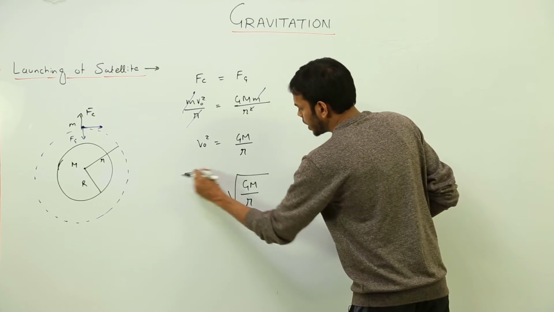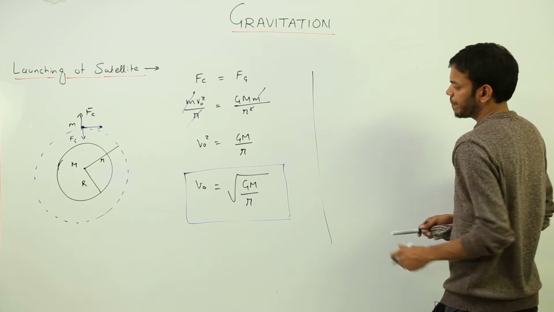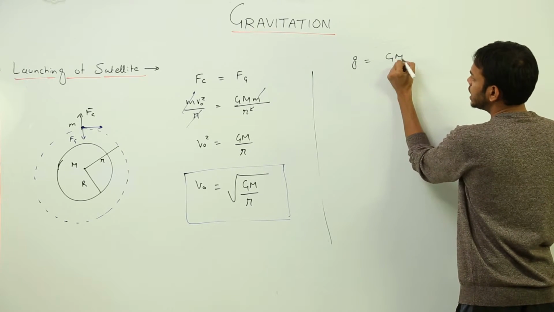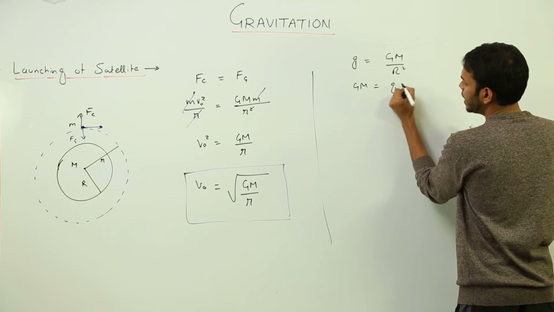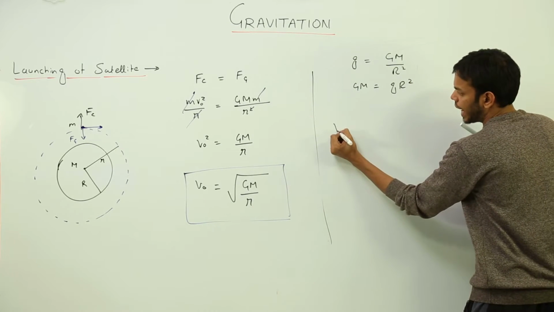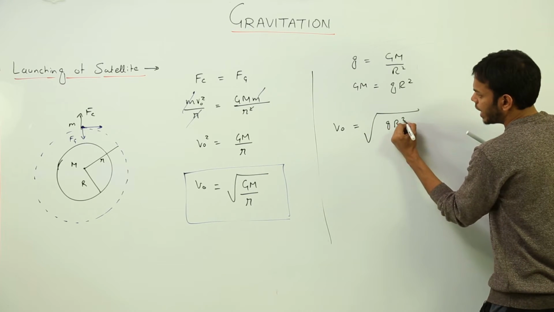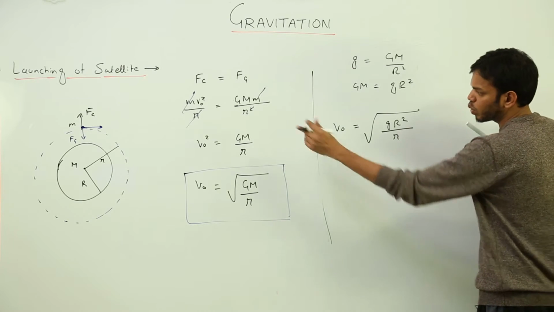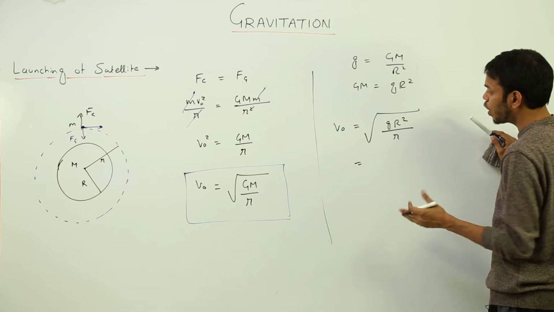This formula can be remodified by another thing. We know that acceleration due to gravity is what? GM upon R square. That means GM is equal to small g multiplied by R square. If I put this value into GM in this formula, I'll get V naught is equal to under root g R square upon the single r, small r, which is the total height at which the orbit is there, or the total height at which the satellite is revolving.